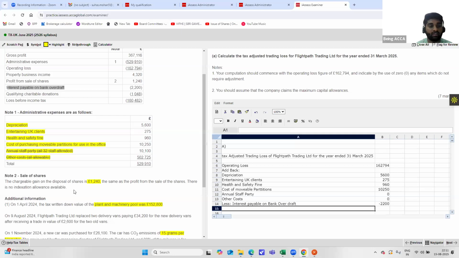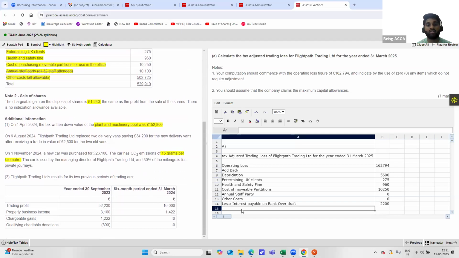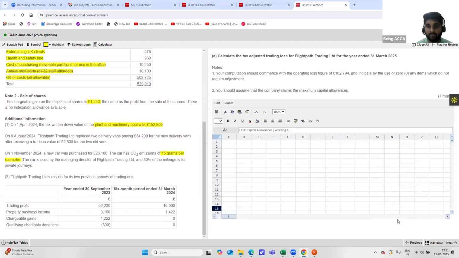Next, we will move on to the next part of it. That is our capital allowances. Less capital allowances. And like I've told in the earlier video as well, I would always encourage showing capital allowances as a separate working. So you can have your workings over here.